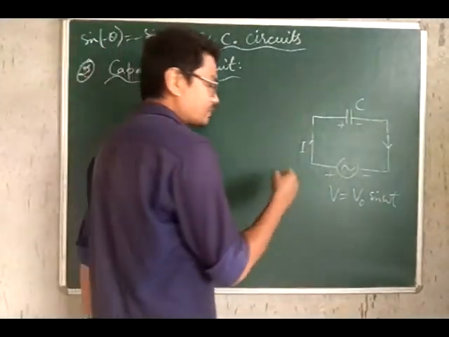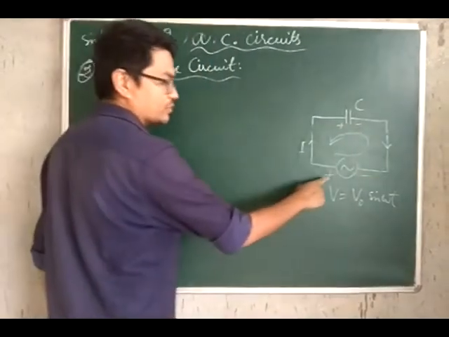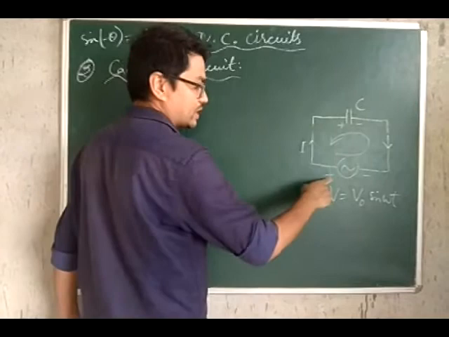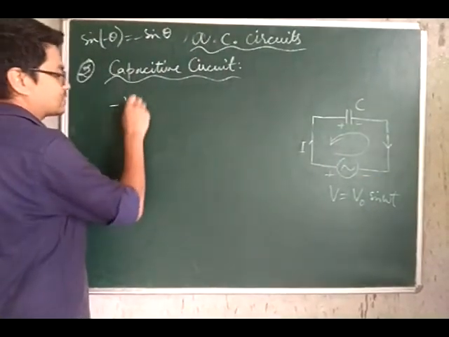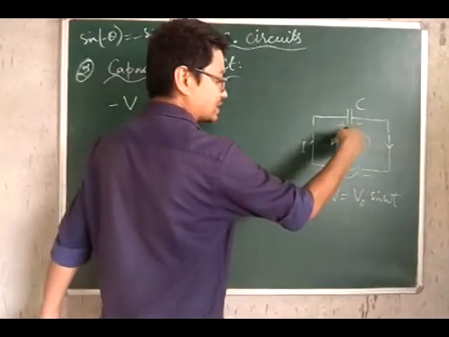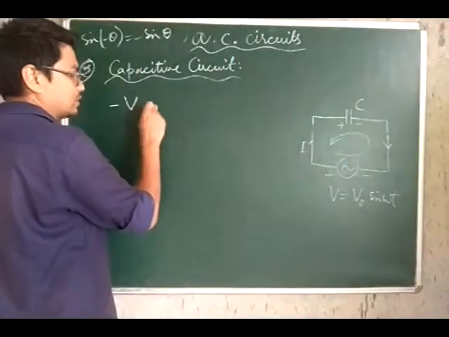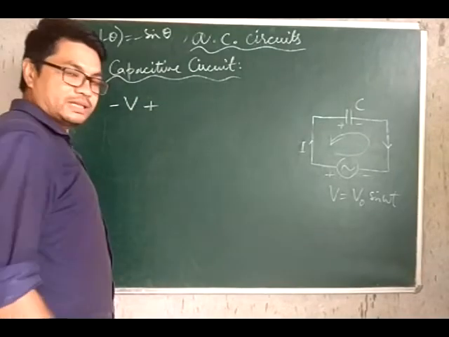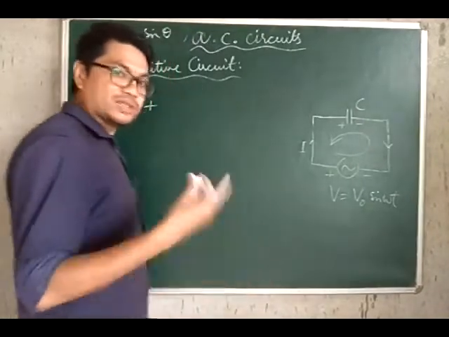Alright, so again, considering Kirchhoff's laws, we are moving in the anti-clockwise direction, so therefore from the positive side to the negative side. So the potential difference across the power source is negative. When we encounter the capacitor, we are coming from the negative side to the positive side. So plus. Now, what is the potential difference across the capacitor?